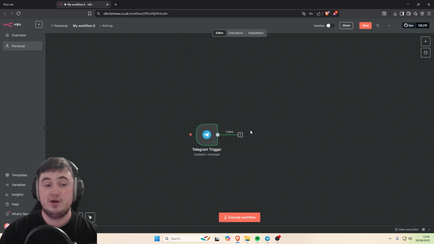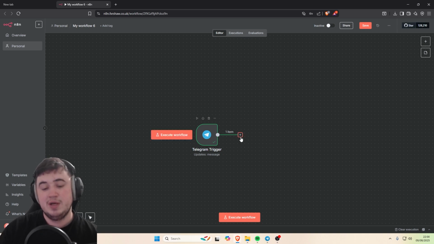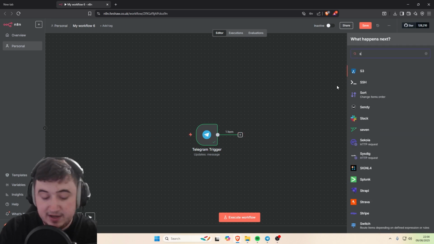Once you've got the Telegram trigger all set up, the next thing you're going to want to do is set it up to work with both text and voice, if you want that capability. If not, you can skip this bit and just do one of them. But if you want to work with both, then you want to go add a switch like that.